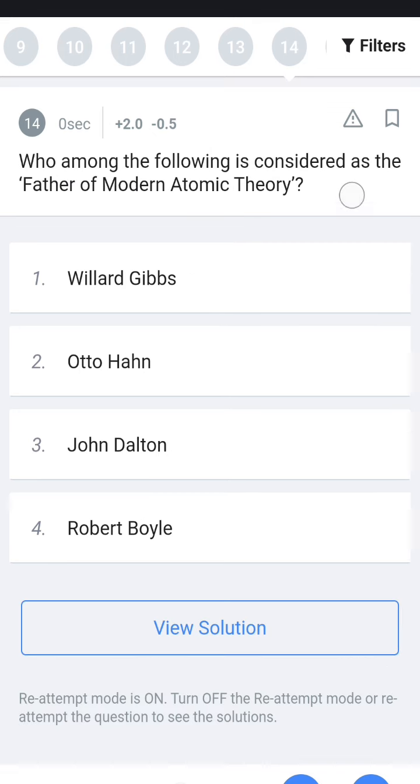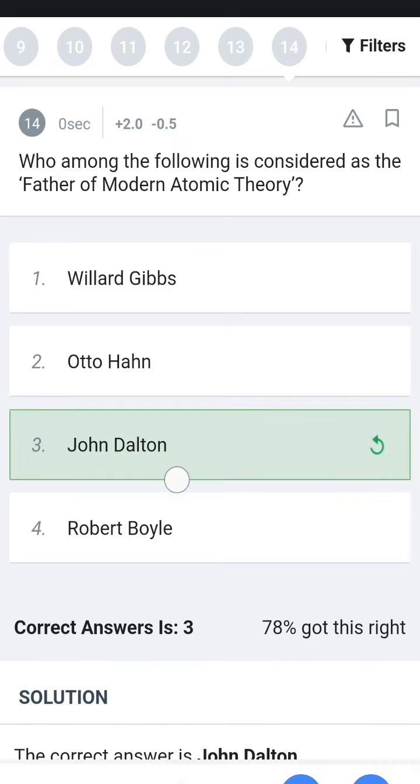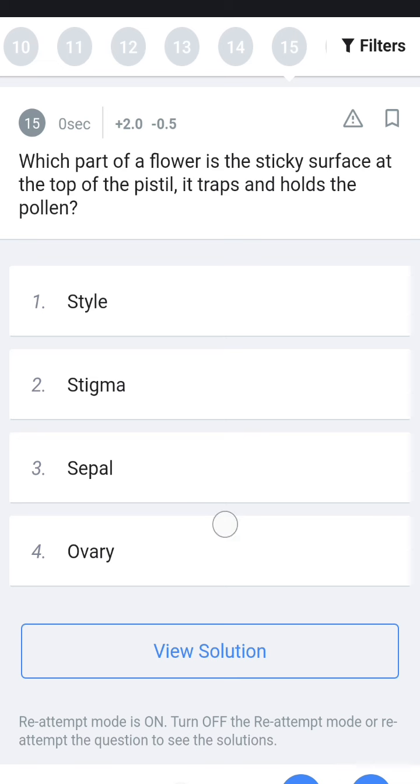Next, who is known as the father of modern atomic theory? Willard Gibbs, Otto Hahn, John Dalton or Robert Boyle. Boyle is known for Boyle's law, Otto Hahn for the atom bomb, and Gibbs is also a scientist, but the answer is John Dalton. He started atomic theory.